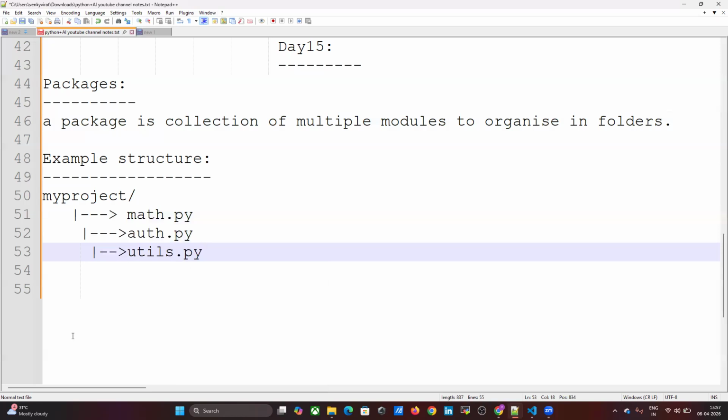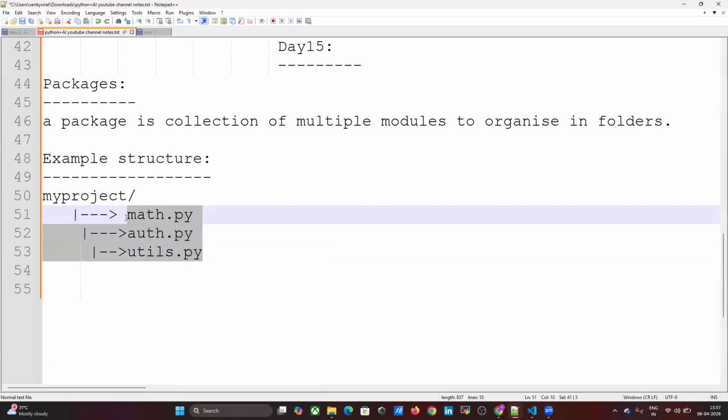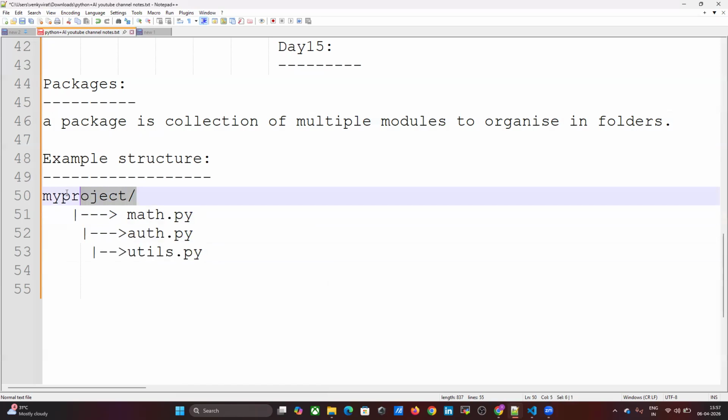This math.py, auth.py, utils.py, what are they? These are the modules. A group of modules stored in one folder is nothing but a package. This folder is a package. My project is a package.